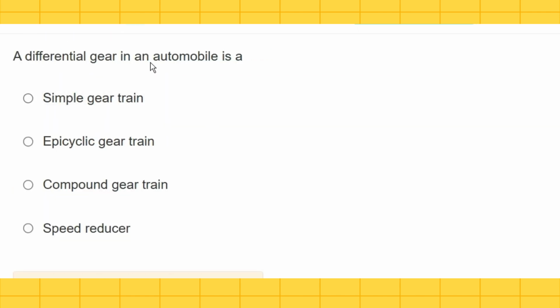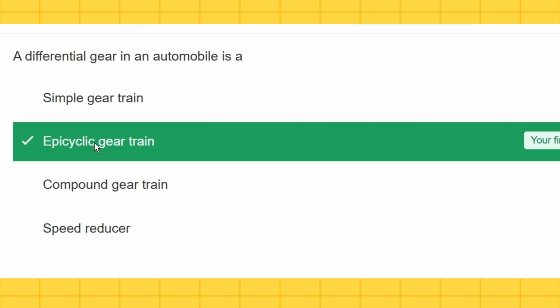A differential gear in an automobile is a simple gear train, epicyclic gear train, compound gear train, speed reducer. So the differential gear is an epicyclic gear train.